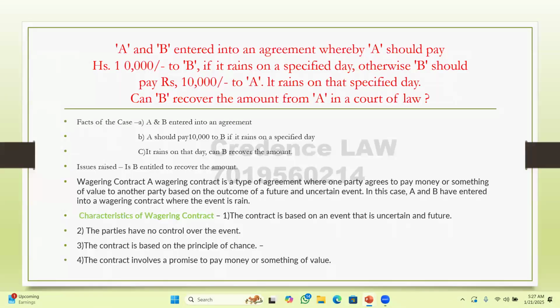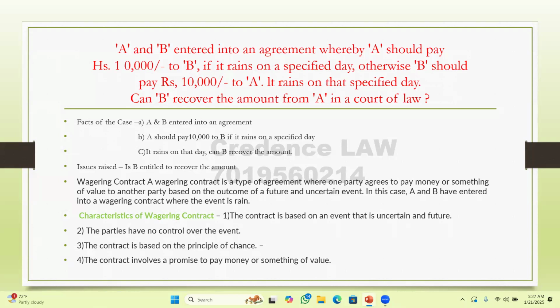First question, A and B enter into an agreement where A says that he is going to pay 10,000 to B if it rains on a specified date. And accordingly, it rains on the specified day. Now the question is, can B recover the amount from A in the court of law?